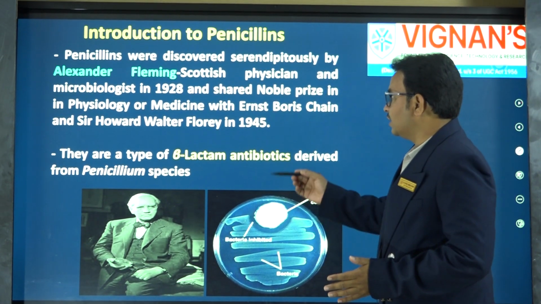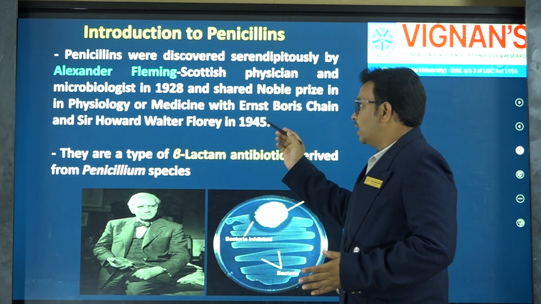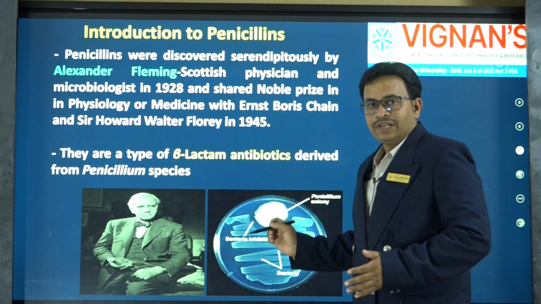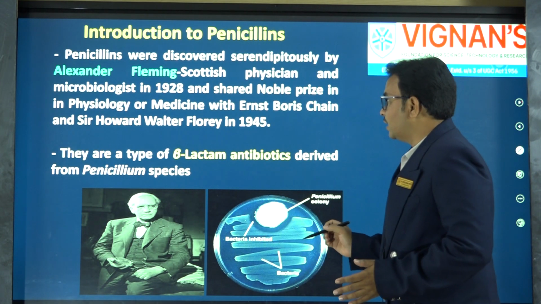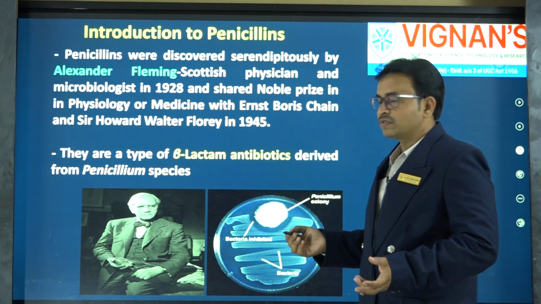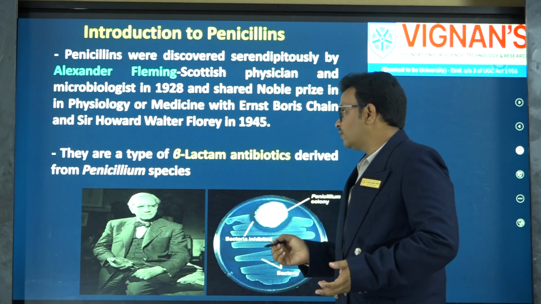Alexander Fleming, a famous physician and microbiologist, in 1928 isolated penicillin from Penicillium species, and further a lot of work was carried out by scientists like Ernst Chain as well as Howard Walter Florey.